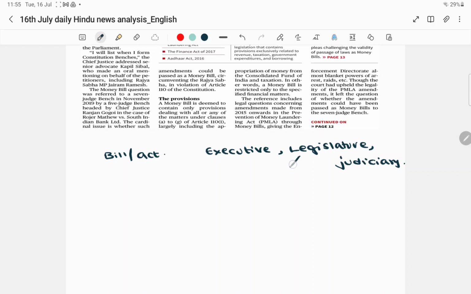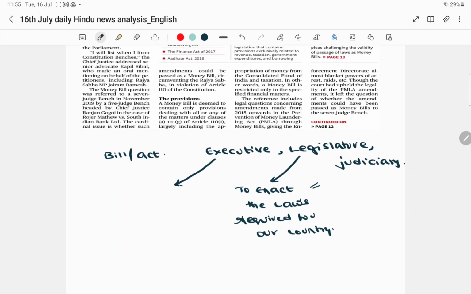So what is the duty of the legislature? The duty of the legislature is to enact the laws which are required for our country. What is the duty of the executive? The laws which are enacted by the legislature will be implemented by the executive.